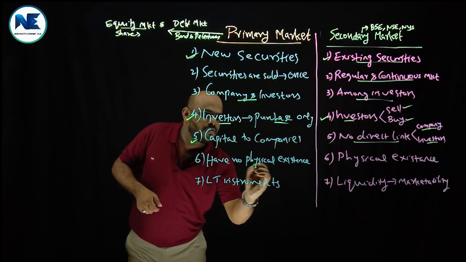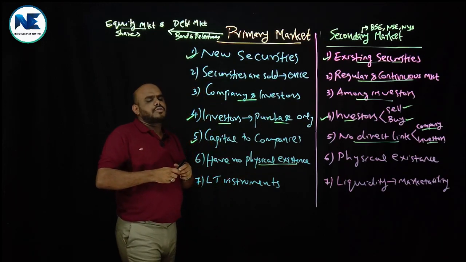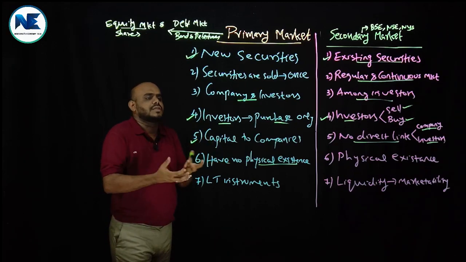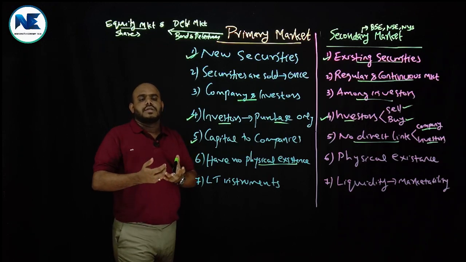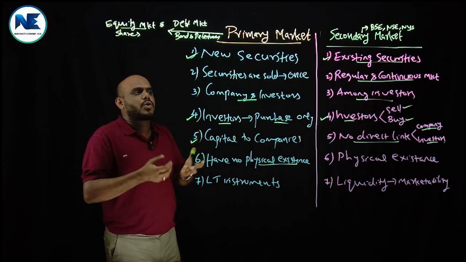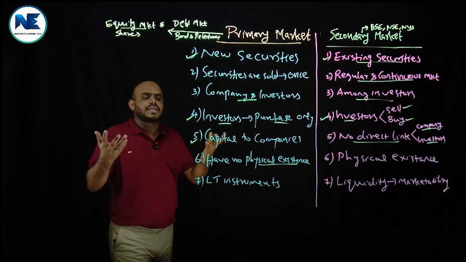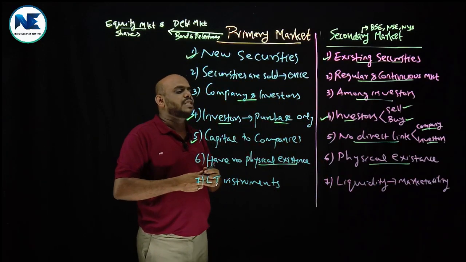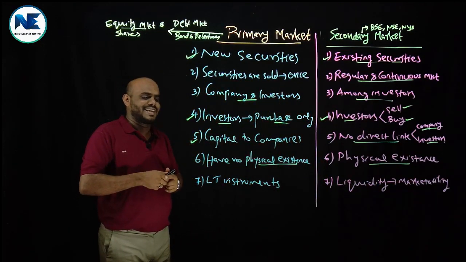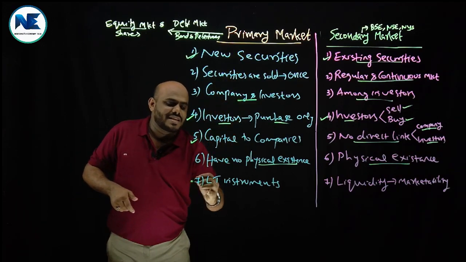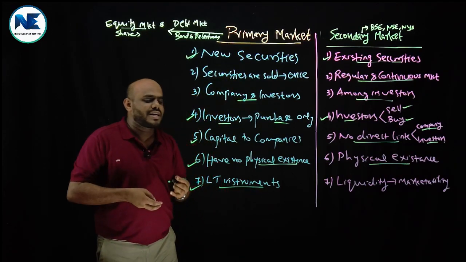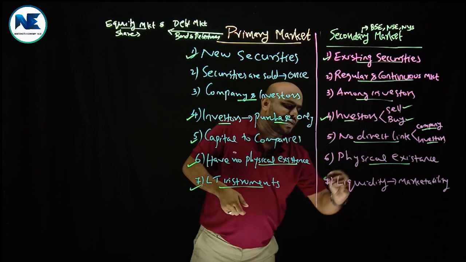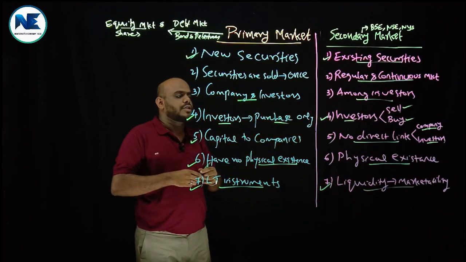Then what about physical existence? In the primary market, there is no physical existence as in the case of Bombay Stock Exchange and like that. It actually happens through many processes, issuing of prospectus and stockbrokers, merchant bankers, underwriters and so on. Okay, we will discuss later. But in the secondary market, we can see a concrete physical existence like BSE and NSE. Then we can simply say that the primary market actually provides long-term instruments for borrowing, right? But the secondary market is providing a continuous market, that is liquidity, anytime.